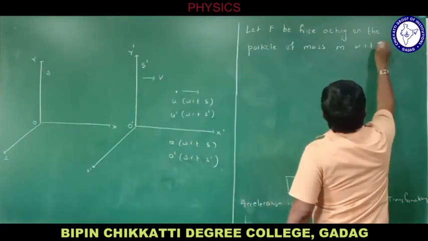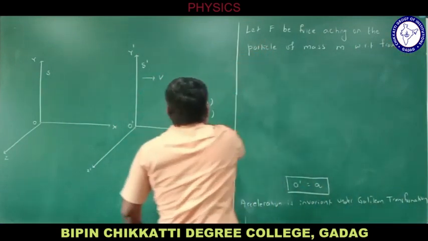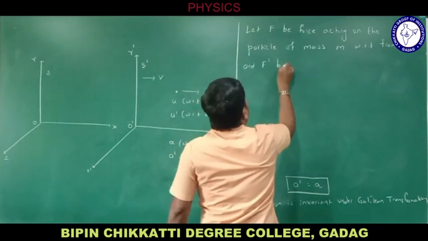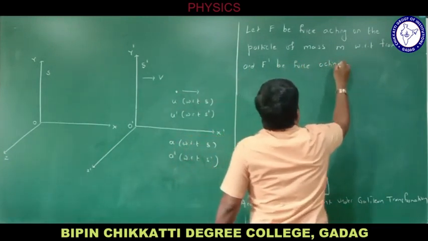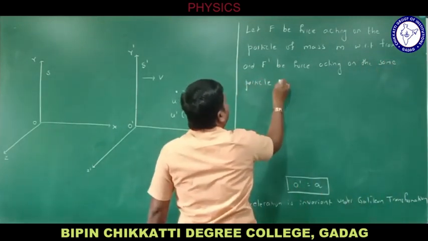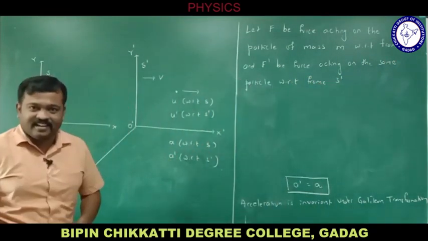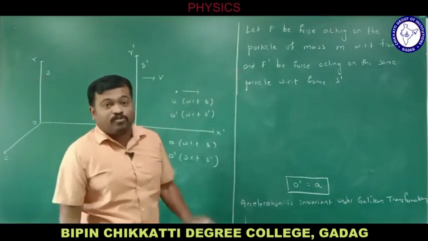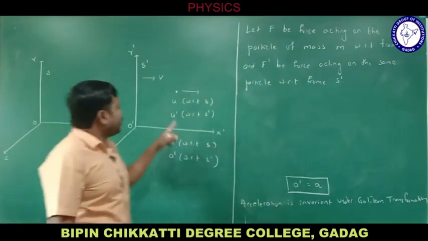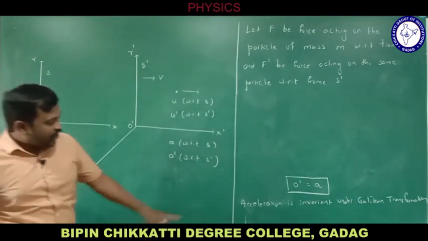With respect to frame S, what is the force acting on this particle? Let me take it as F. And let F dash be the force acting on the same particle with respect to frame S dash. As mass is the same, I have not changed it. Now, we have arrived at a dash equal to a.